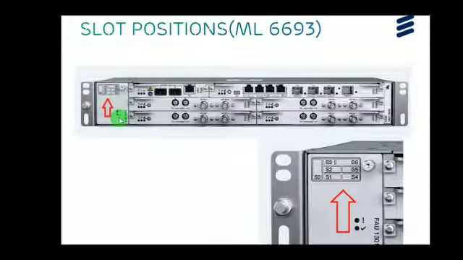This is a fan unit which is used to provide the cooling. This is the MMU unit slots. Each MMU supports 2 radio links, so totally we have 4 MMU slots, so we can get 8 radio links. This is a power filter unit slot. It is a redundant power supply A and B, so it is a protected power supply. This is the NPU node processor unit, NPU1002.